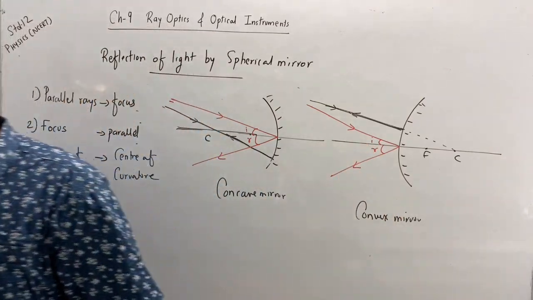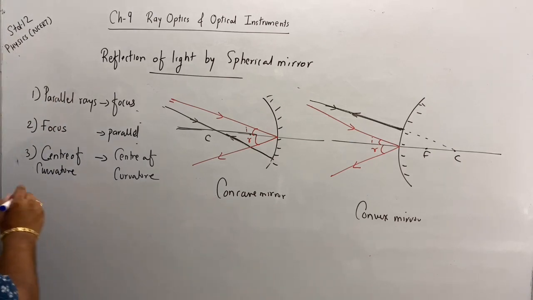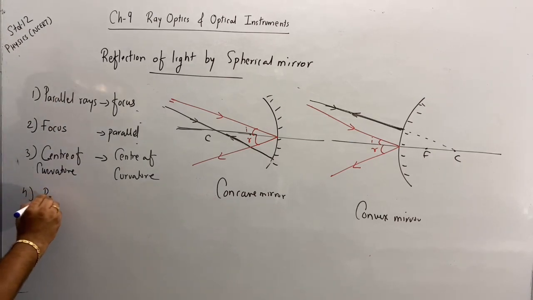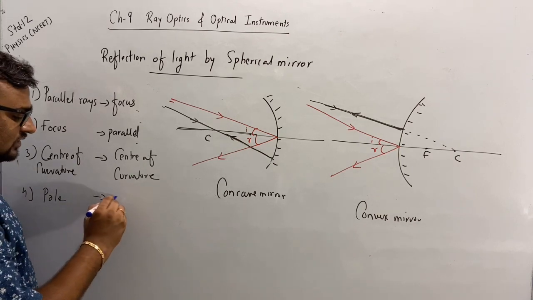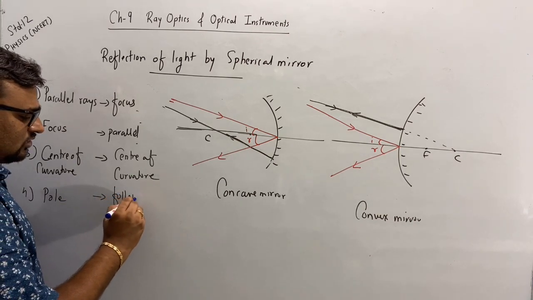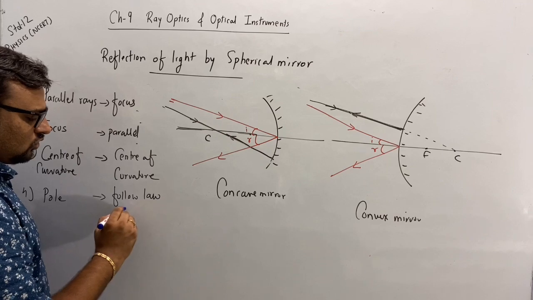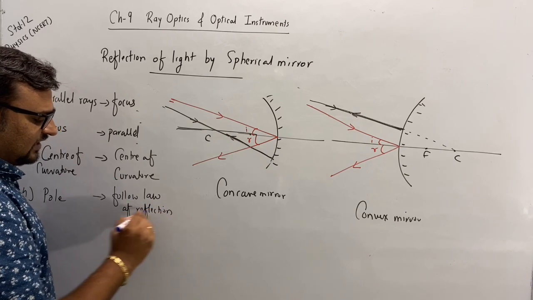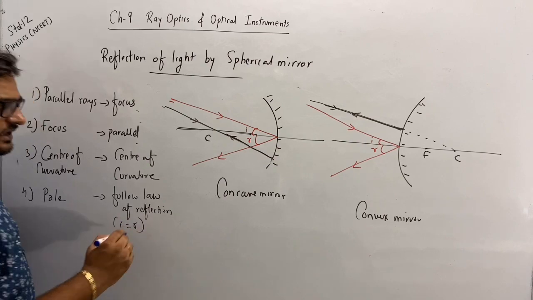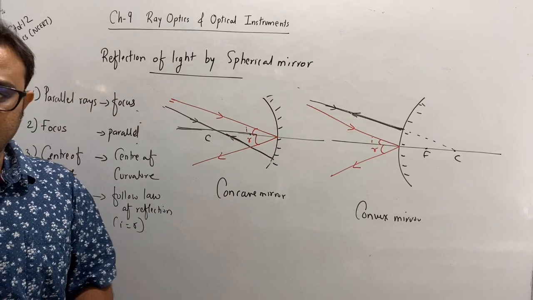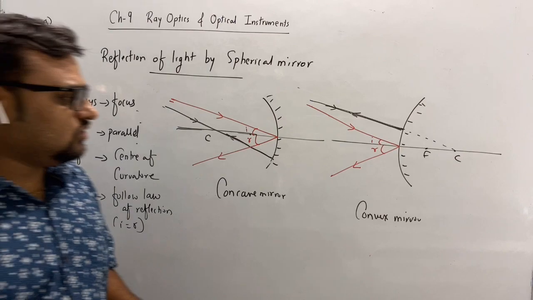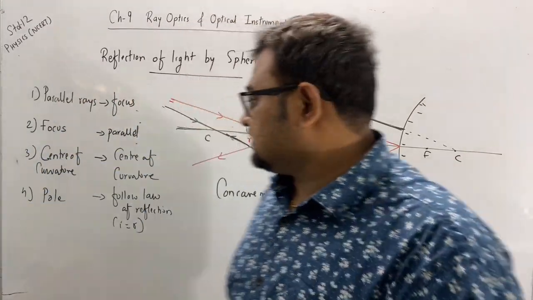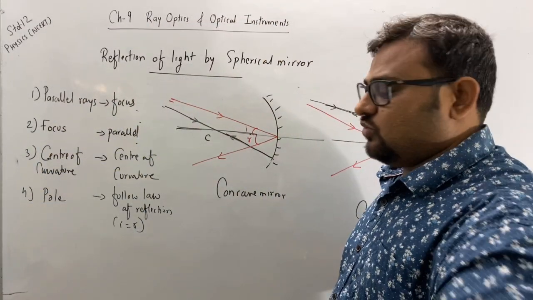Okay, so writing down one more point. If the ray is directed towards the pole, then it will follow the law of reflection. That means i equals r. So I'm just revising once again. What is happening?